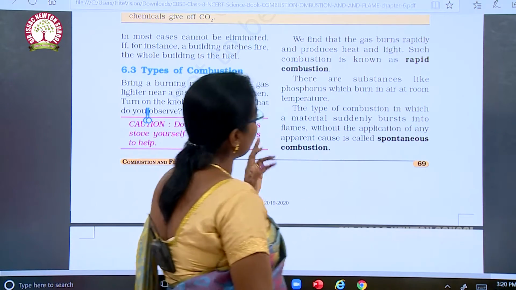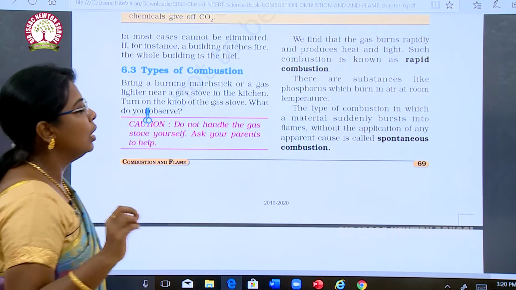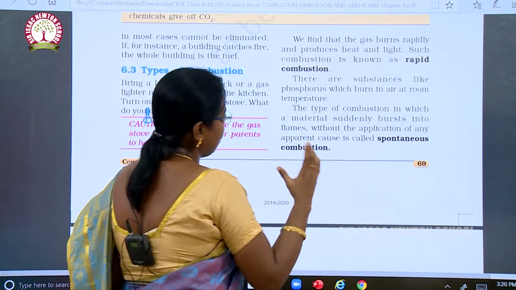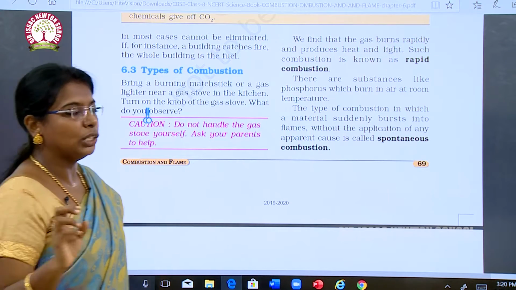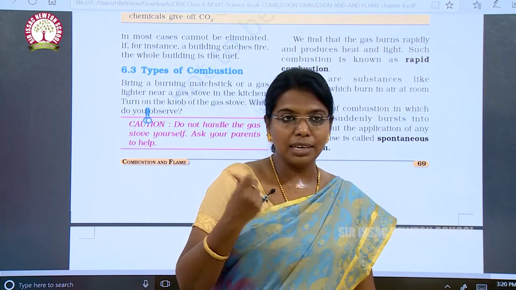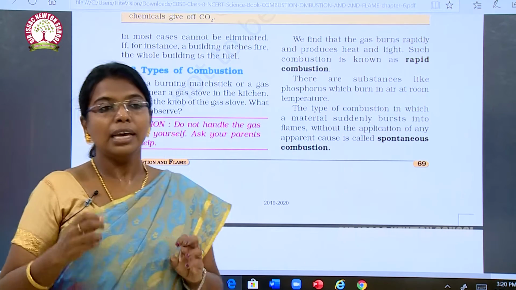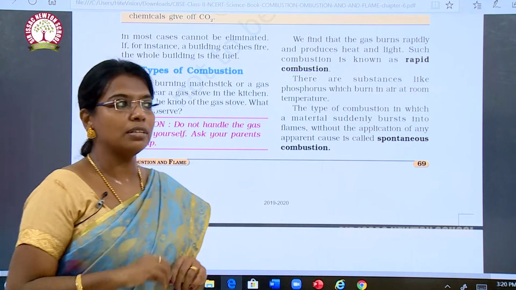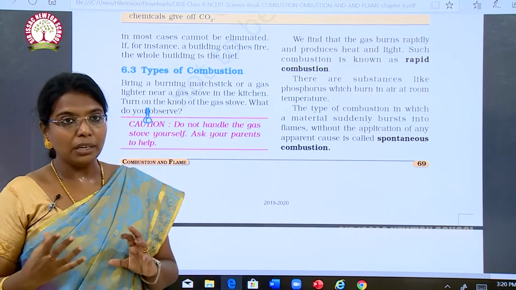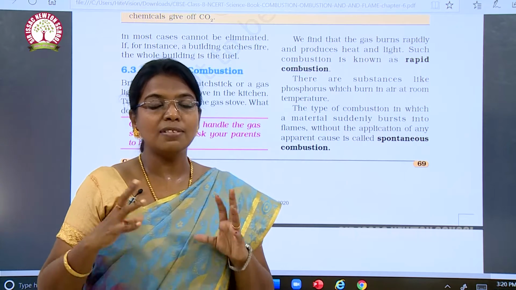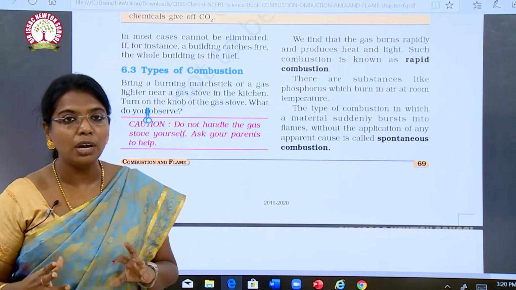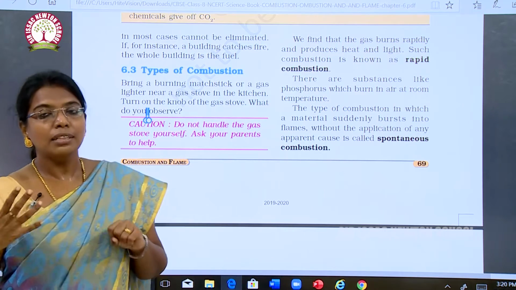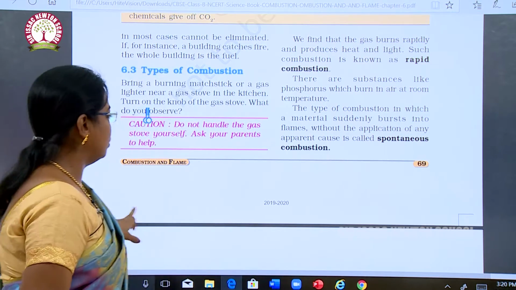There are substances like phosphorus which burn in air at even room temperature. The type of combustion in which material suddenly bursts into flames without the application of any apparent cause is called spontaneous combustion. Okay, when we take a lighter near a gas stove and open the knob and light it, immediately the gas stove will light up. But this is called rapid combustion. Rapid combustion means speedily. Some chemicals such as phosphorus, if kept at normal room temperature, sometimes will cause fire. This is called spontaneous combustion.